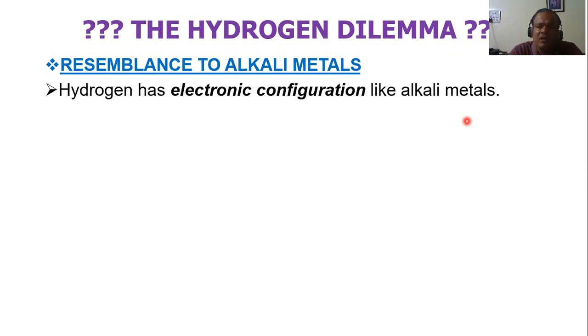What is the other name for the outermost shell? It is the valence shell. Valence, V-A-L-E-N-C-E. Remember the word valency comes from the word valence shell. So all of them have got one electron in the outermost shell. So hydrogen also has got one electron in the outermost shell. Actually, hydrogen has got only one electron, so that is also in the outermost shell. So even hydrogen has got one electron in the outermost shell, and even alkali metals have got one electron in the outermost shell.